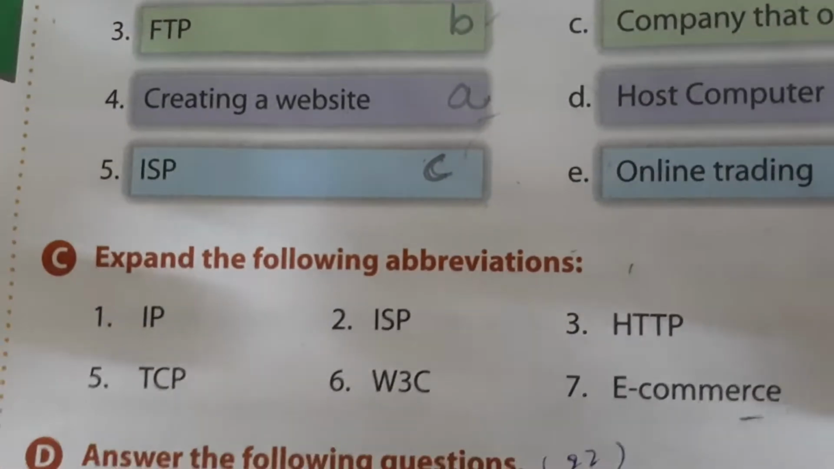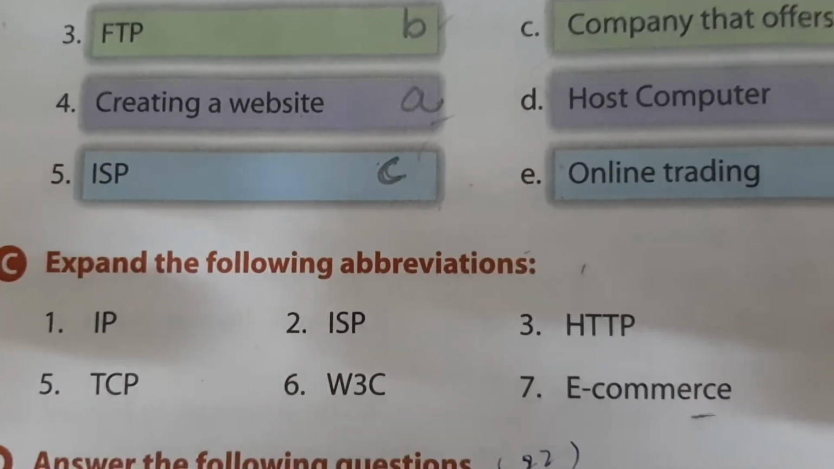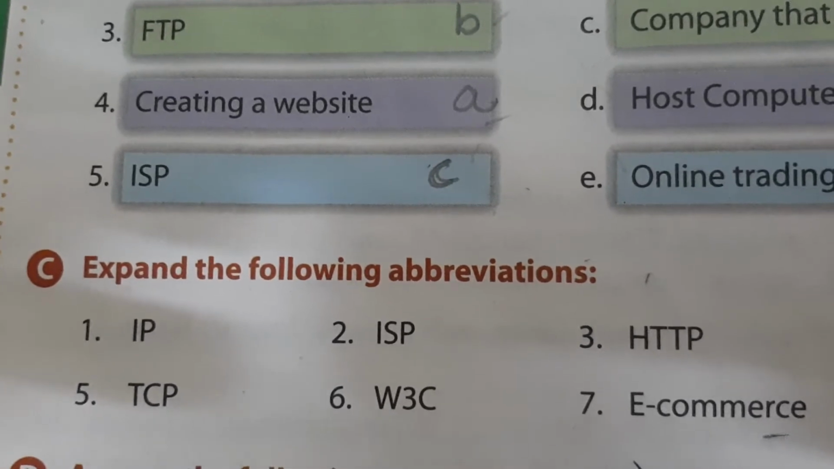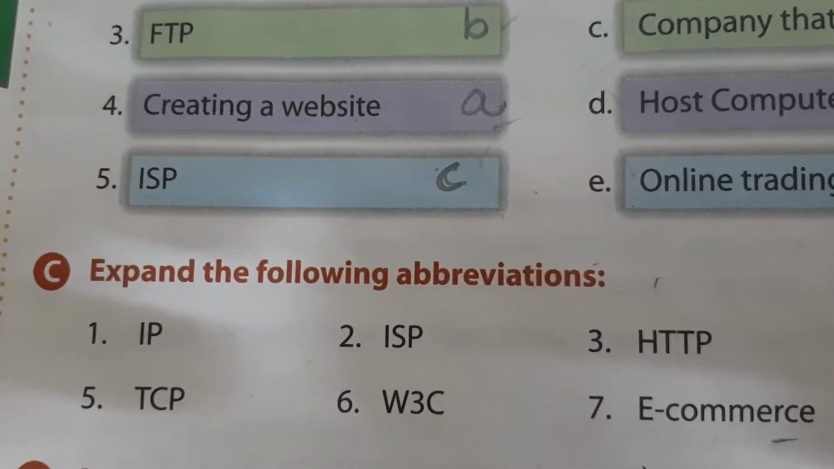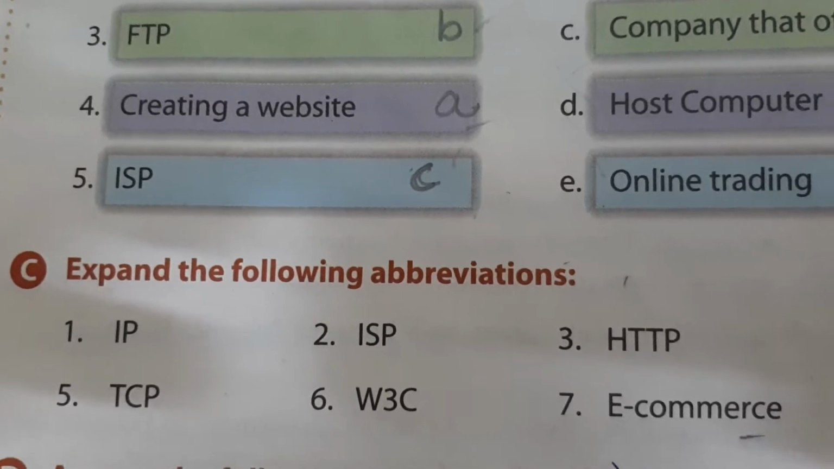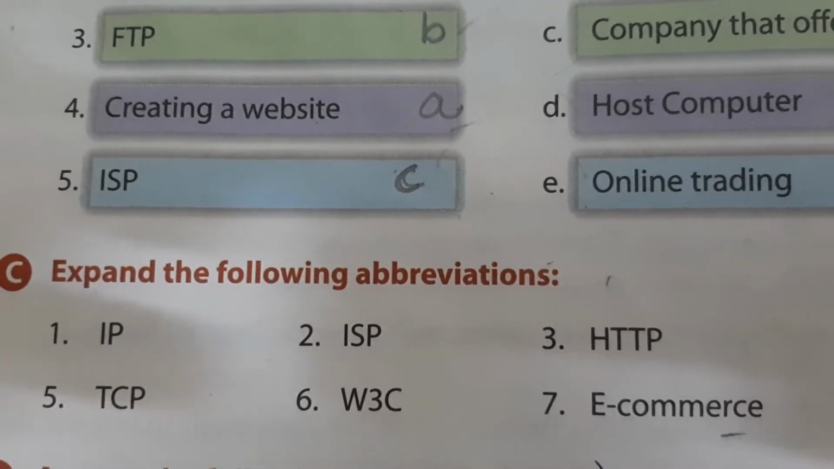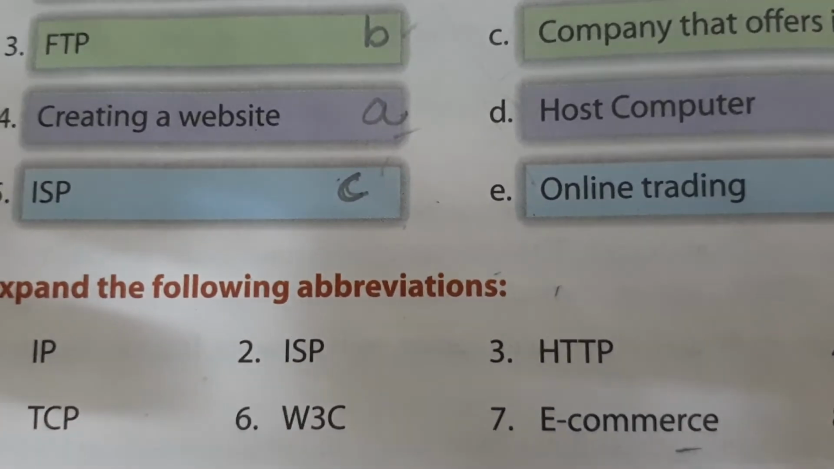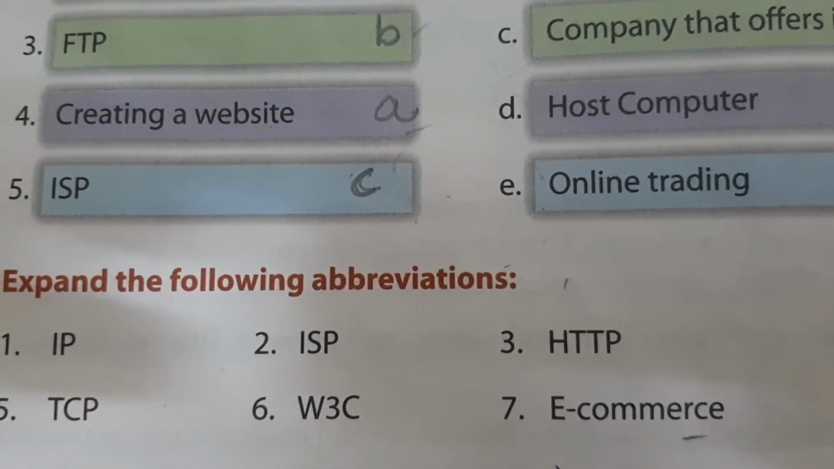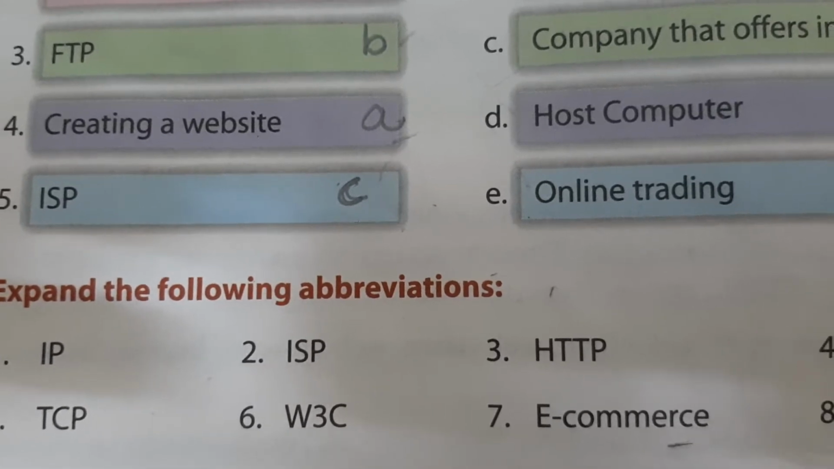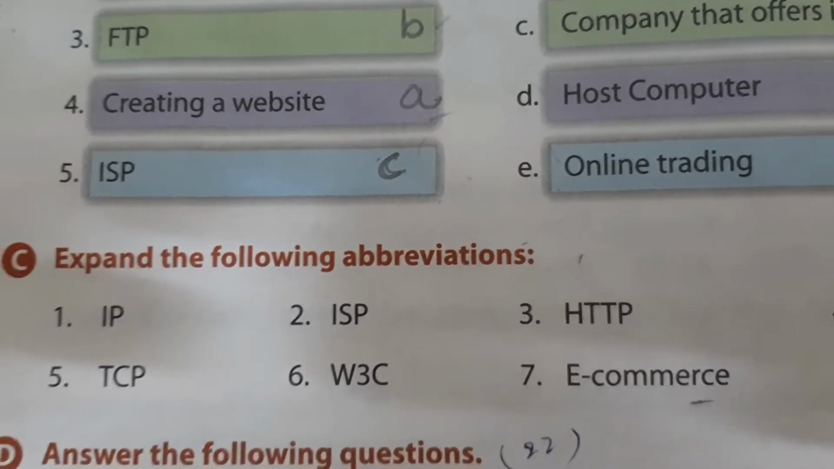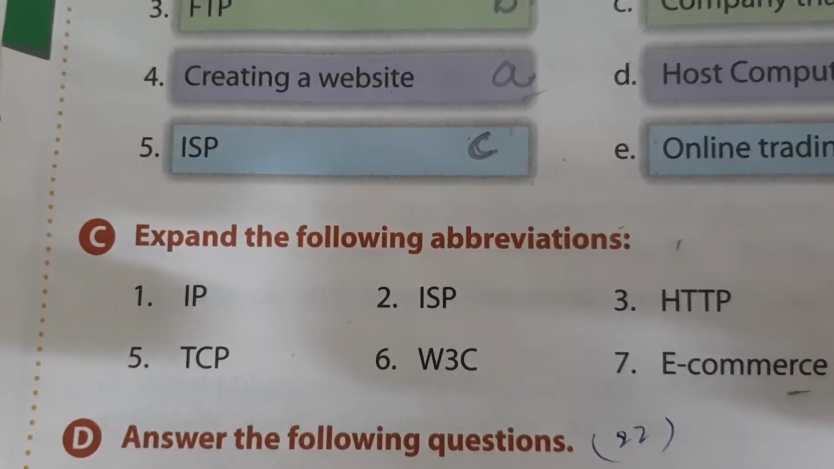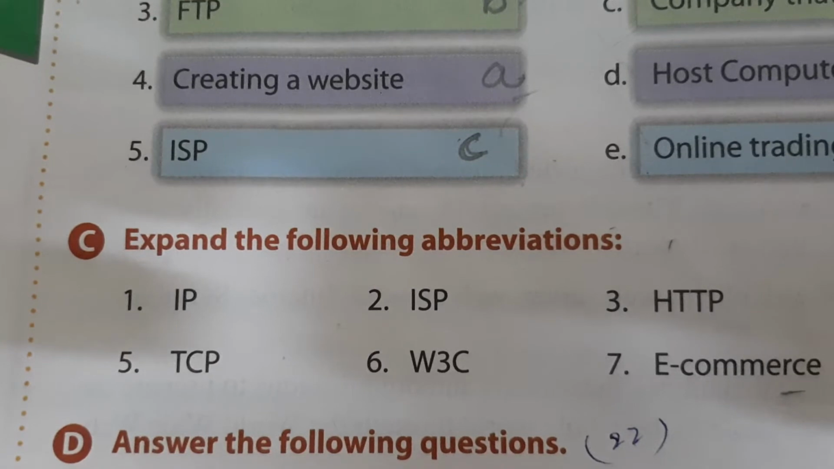Part C, expand the following abbreviations. First one, IP. IP stands for Internet Protocol. ISP stands for Internet Service Provider. HTTP stands for Hypertext Transfer Protocol. TCP stands for Transmission Control Protocol.